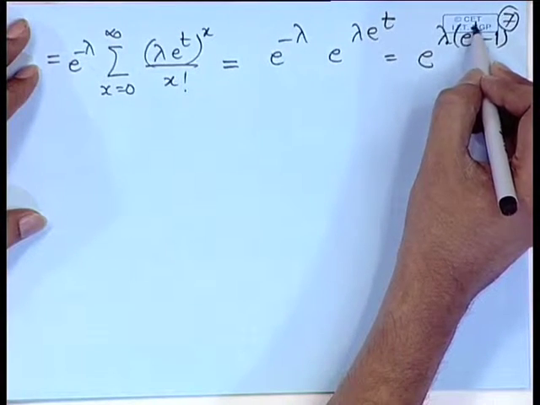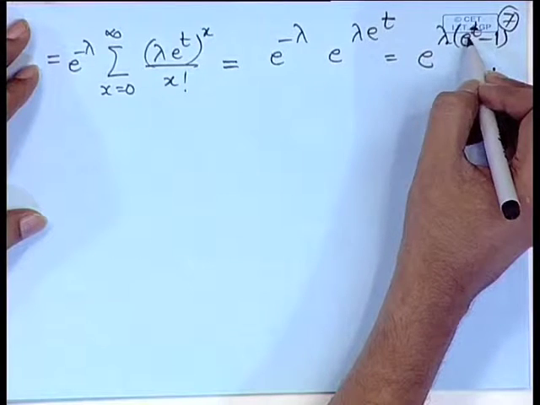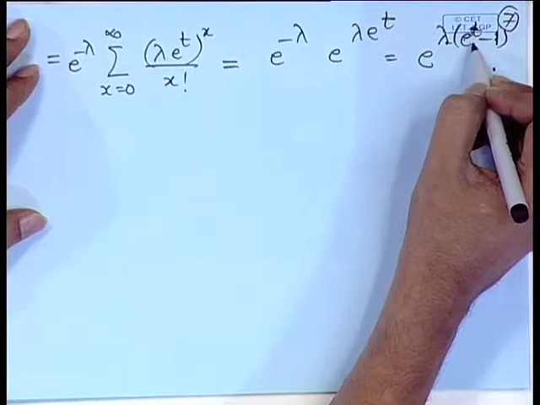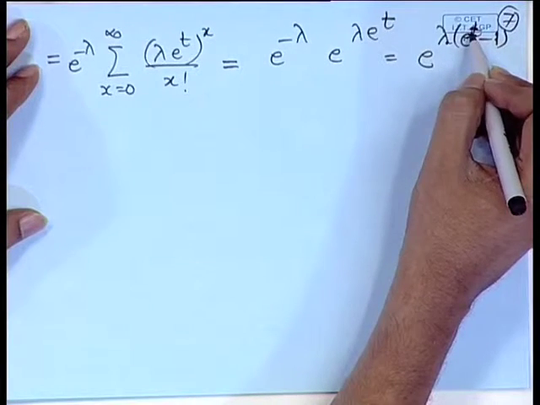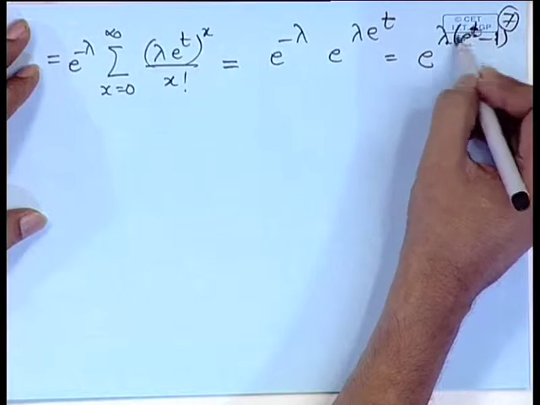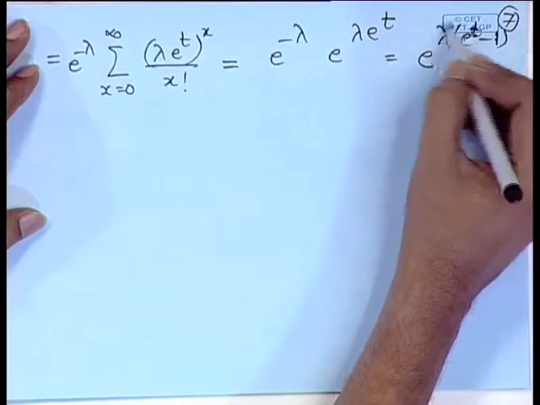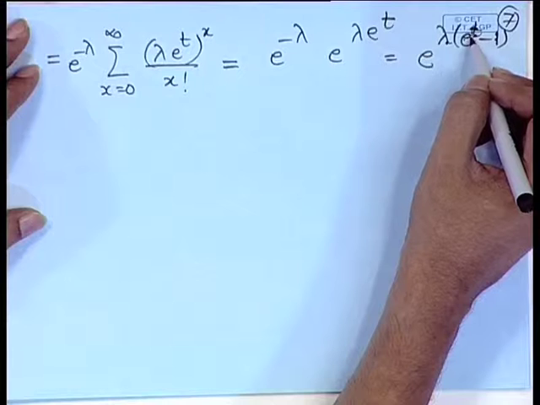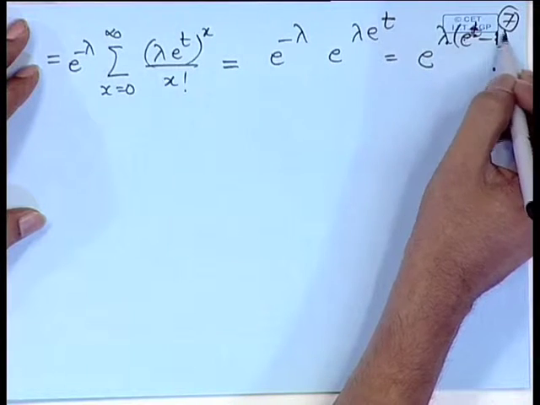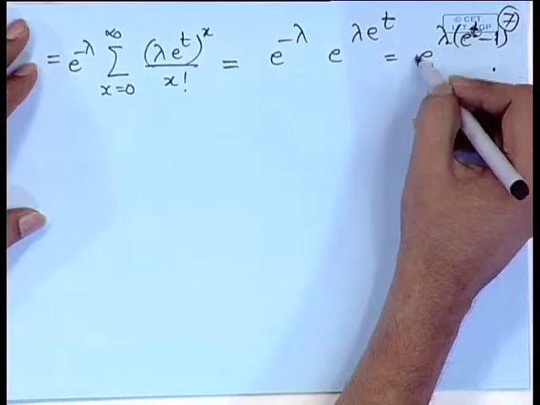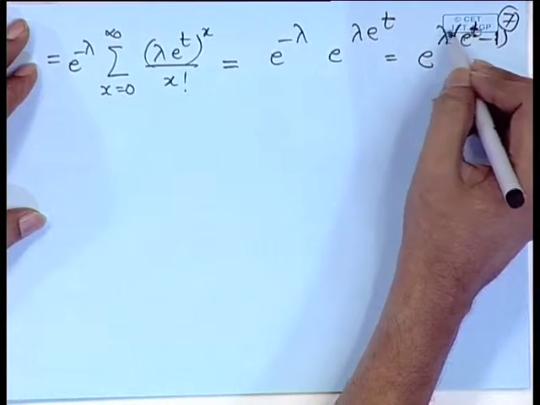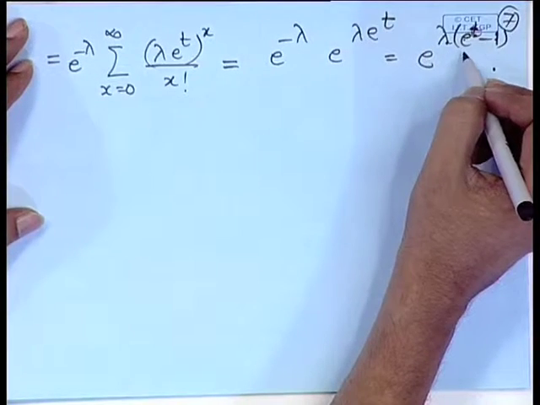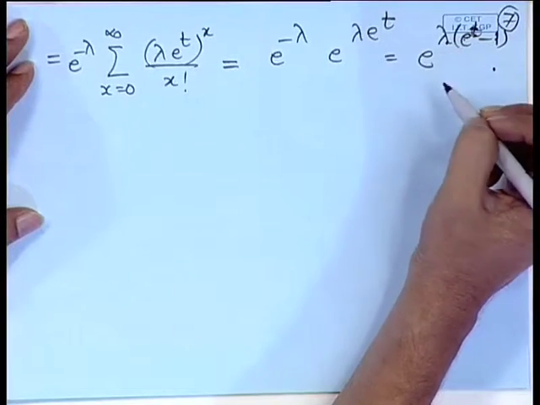You can observe here that at t equal to 0, this is equal to 0, therefore, it becomes e to the power 0, that is 1. If t is positive, then e to the power t is greater than 1, therefore, this will be positive, and therefore, this term is greater than 1. If I am considering t to be negative, then e to the power t will be less than 1, therefore, this term will become negative, and since lambda is positive, this term will become less than 1, actually it will be between 0 and 1. So, this is the way the moment generating function of the Poisson distribution behaves.